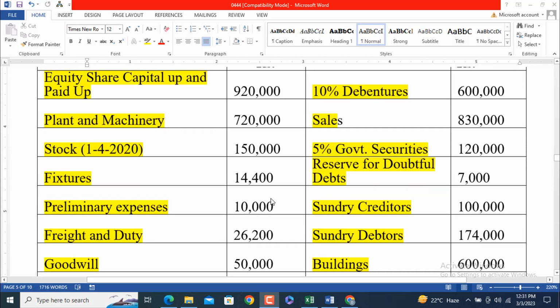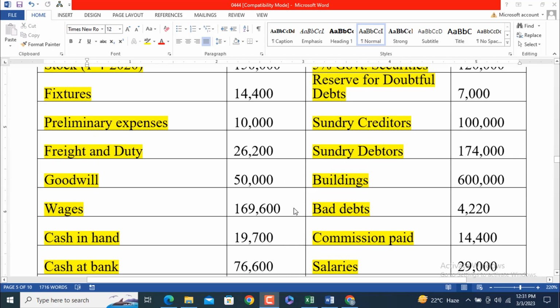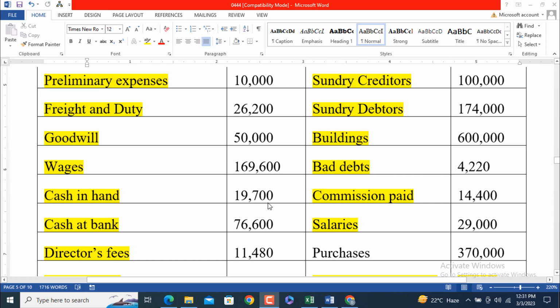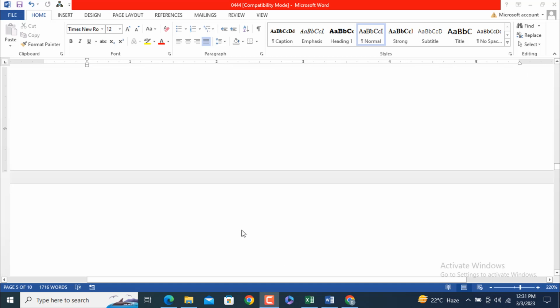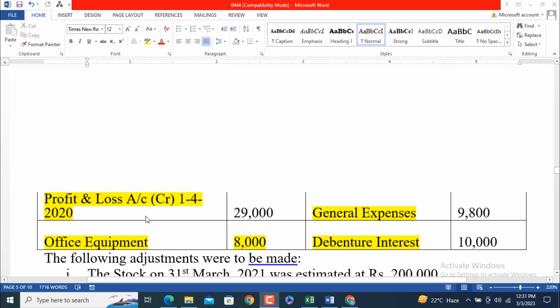fixtures 14,400, preliminary expenses 10,000, freight and duty 26,200, goodwill 50,000, wages 169,600, cash in hand 19,700, cash at bank 76,600, directors' fees 11,480, bills payable 76,000, and general reserve 50,000. On the other hand, the profit and loss account credit means not a loss, it is a profit, and the balance will appear on the credit side of the profit and loss account.